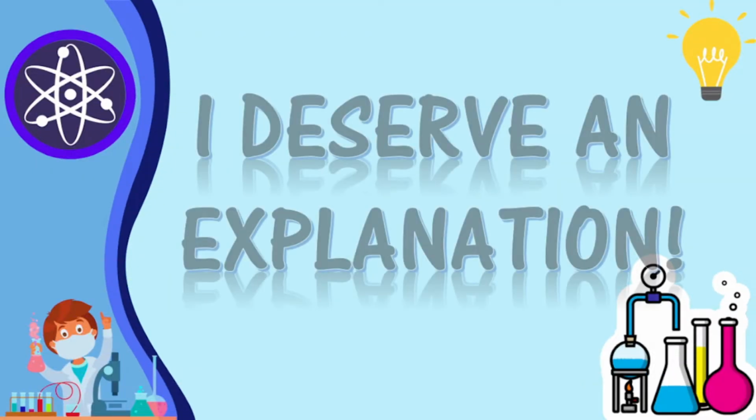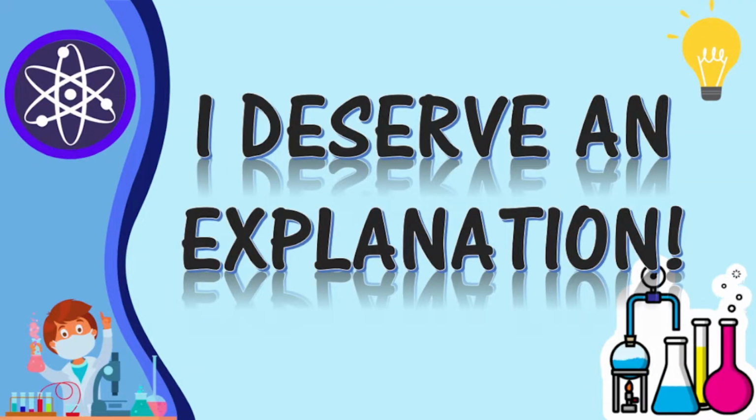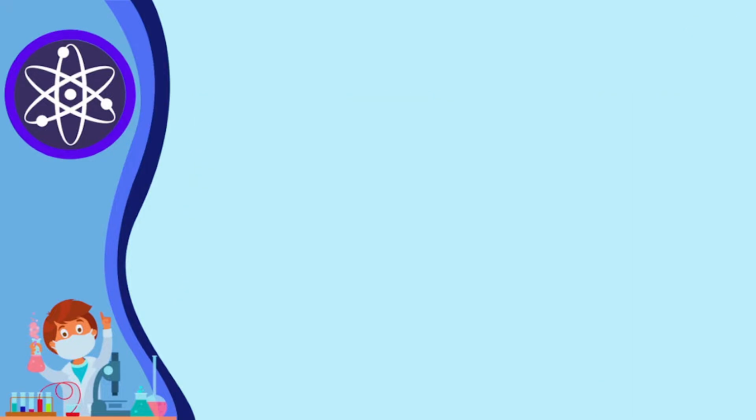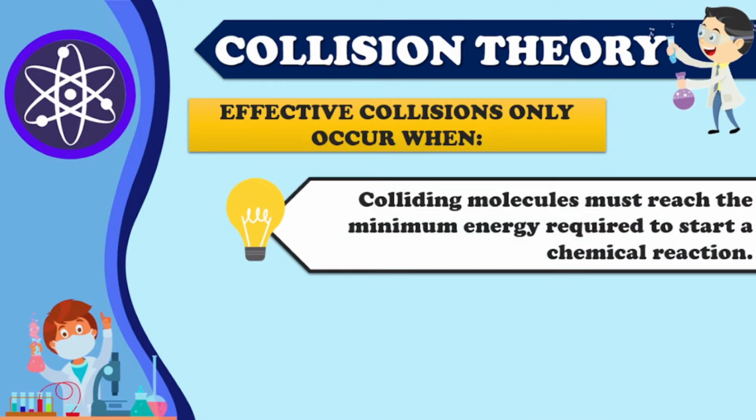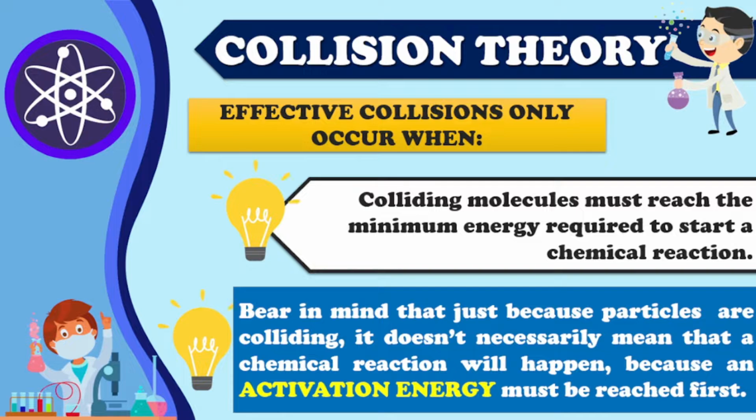This segment is called I Deserve an Explanation. As we have mentioned earlier, in order for chemical reactions to take place, two things must be considered. This is in accordance with the assumptions of the collision theory. According to this theory, effective collisions only occur when, first, colliding molecules reach the minimum energy required to start a chemical reaction. Class, bear in mind that just because particles are colliding, it doesn't necessarily mean that a chemical reaction will happen. The activation energy must be reached first.